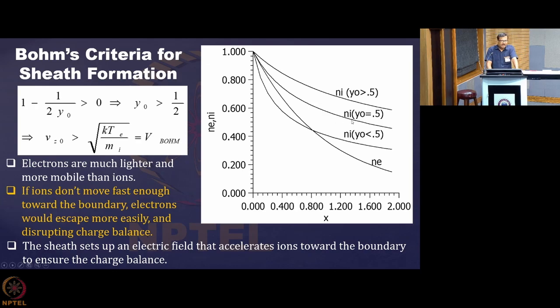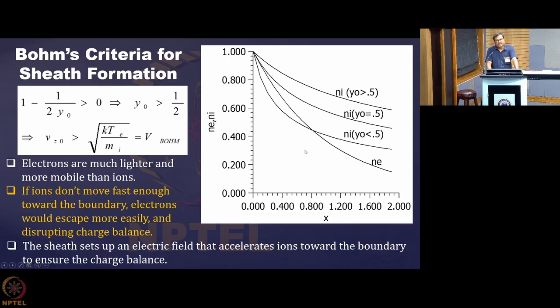Now when y0 is equal to 0.5, then what is happening? Then you are seeing that Ni and Ne are the same only exactly at the wall. But when y0 is less than half, that is, this is not maintained, then you are seeing that Ne is more in the region very close to the wall compared to Ni. So there is no question of formation of this positive space charge region, positive sheath region. So this sheath doesn't form.